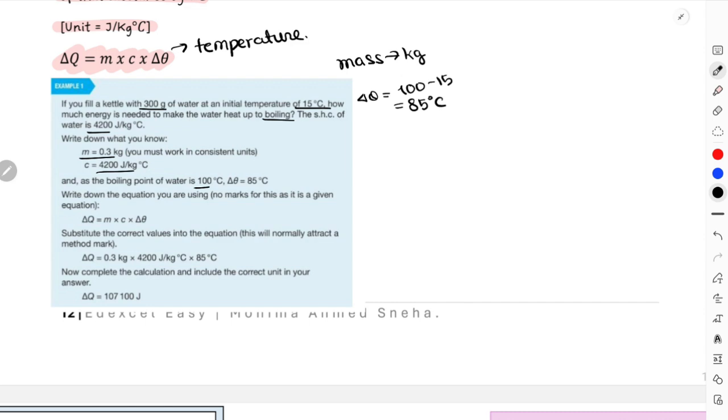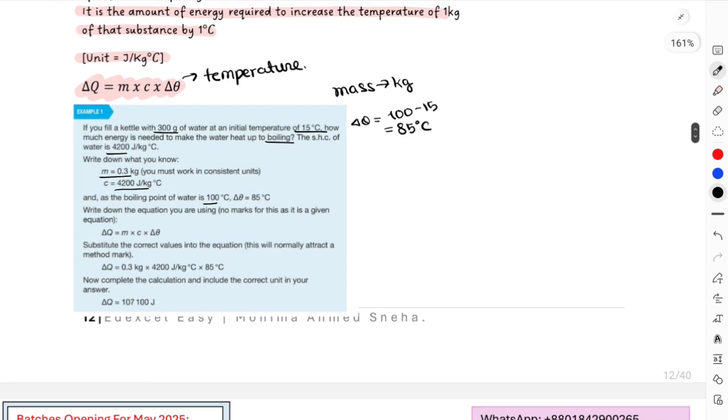And one thing to remember, the difference in temperature in Kelvin and in degree Celsius is not different. So delta theta doesn't have to be in degree Celsius; delta theta can be in Kelvin or in degree Celsius.